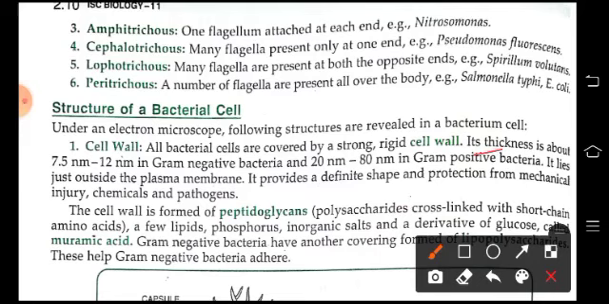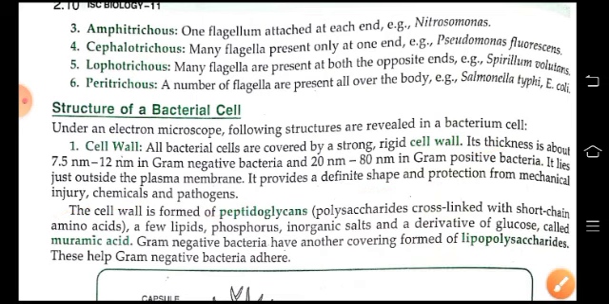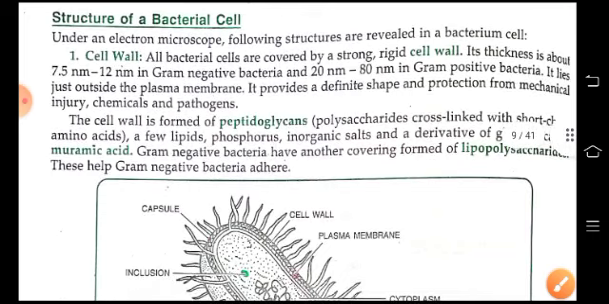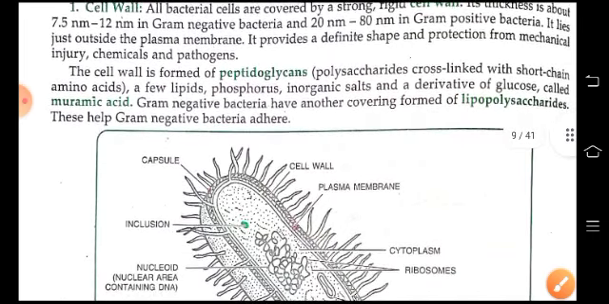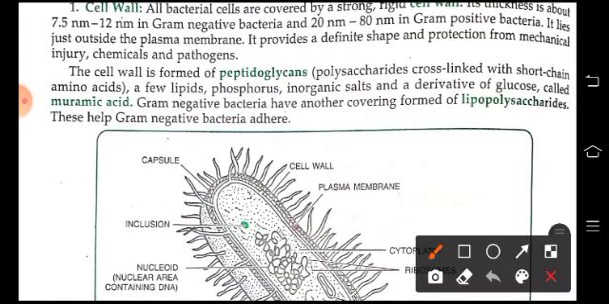So it lies just outside the plasma membrane, and it provides definite shape and protection from mechanical injury, chemicals, and pathogens. Now this cell wall is made up of peptidoglycans, that means polysaccharide. It is cross-linked with short chains of amino acids, few lipids, phosphorus, and organic salts, and derivatives of glucose called muramic acid.